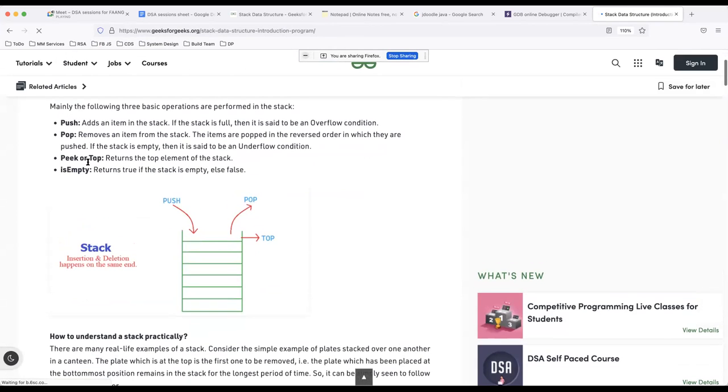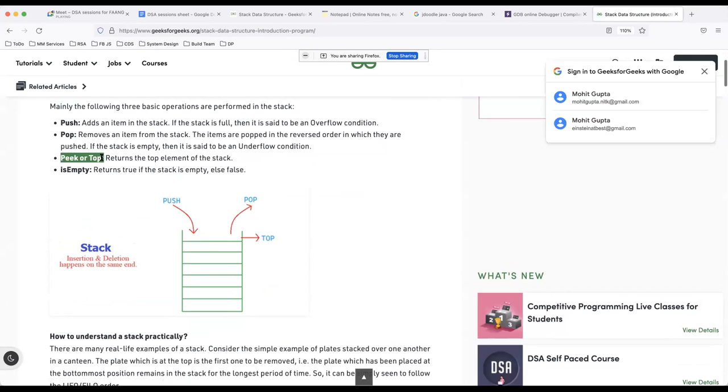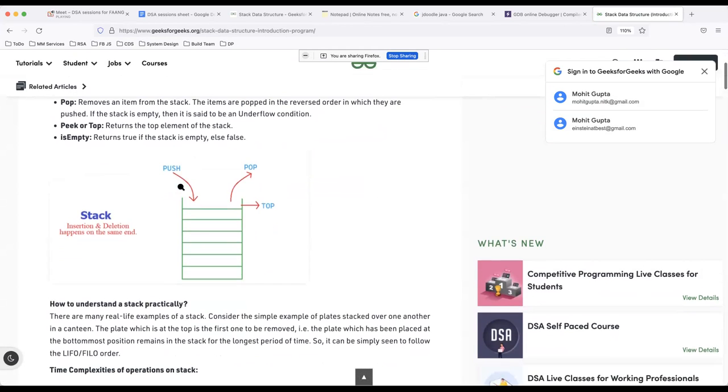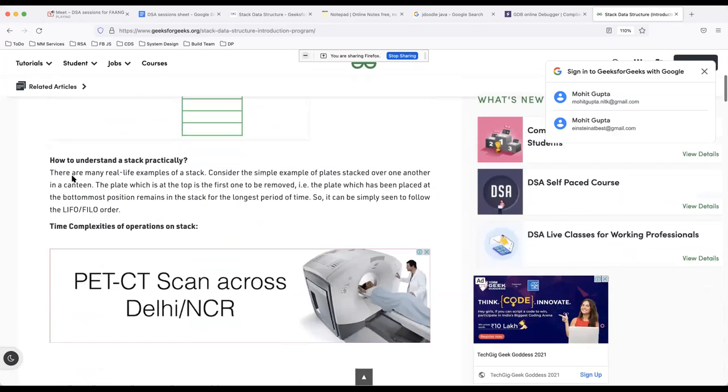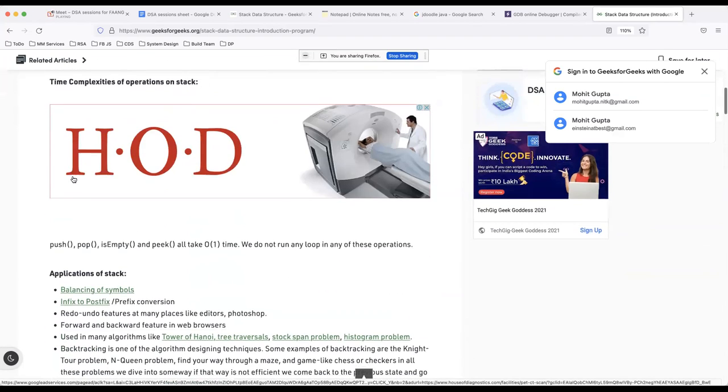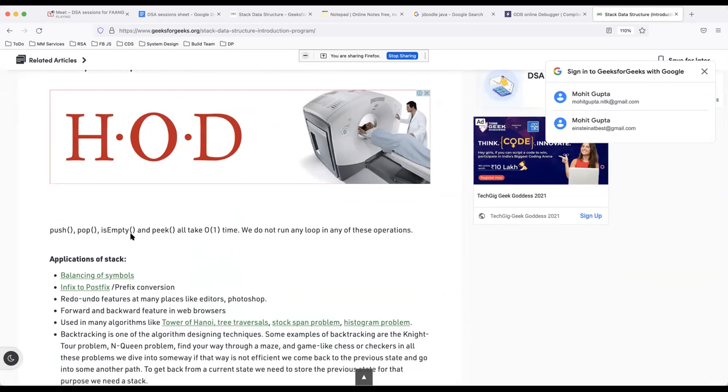So we have push, we have pop, we have a top or a peek. It returns you the topmost element in the stack. And then there is an is empty operation, which tells you whether the stack is empty or not using the size. And time complexity: the important thing is the push, pop, peek, and is empty operations all take big O of 1 time. So all the operations are big O of 1 using stacks. That's the biggest advantage, and then there are applications of stacks.